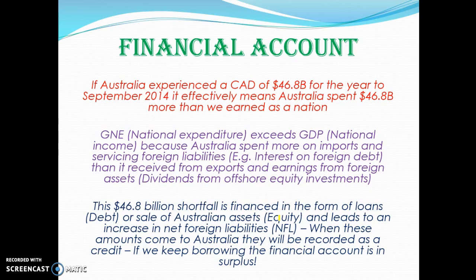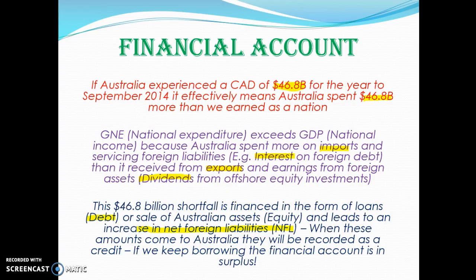Say Australia experienced a CAD of $46.8 billion. A current account deficit basically means that we spent $46.8 billion more than we earned. We spent more on imports and on servicing our foreign liabilities, so the interest on our debt, than we received from selling exports and from the earnings on our foreign assets, like dividends. This $46.8 billion shortfall needs to be financed either by taking out loans or by selling Australian assets, and that will lead to an increase in our total liabilities. So we spend more than we earn, therefore we either sell off our assets or we go into debt, and we owe other countries more, or they own more of our assets.